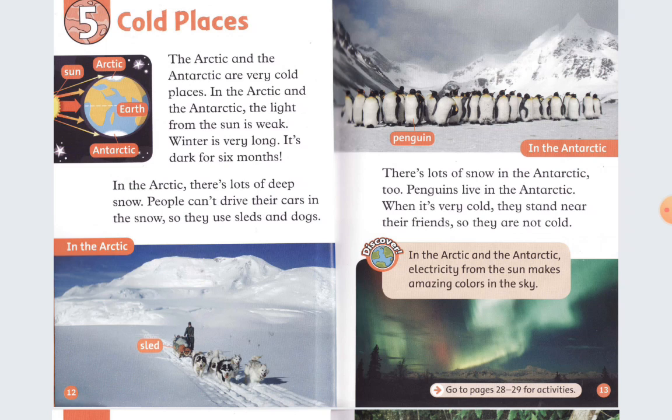People can't drive their cars in the snow, so they use sleds and dogs. There's lots of snow in Antarctic, too. Penguins live in Antarctic. When it's very cold, they stand near their friends, so they're not cold. In the Arctic and Antarctic, electricity from the sun makes amazing colors in the sky.